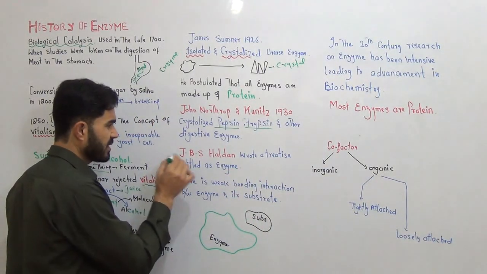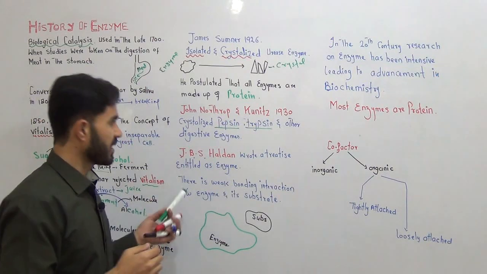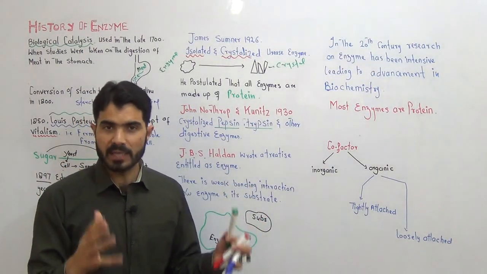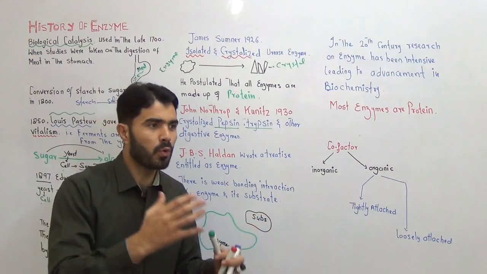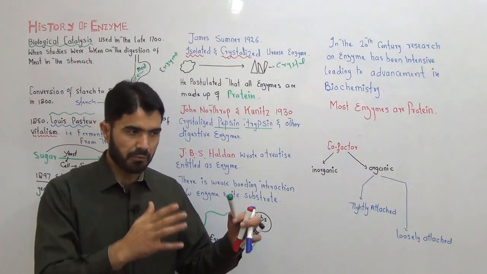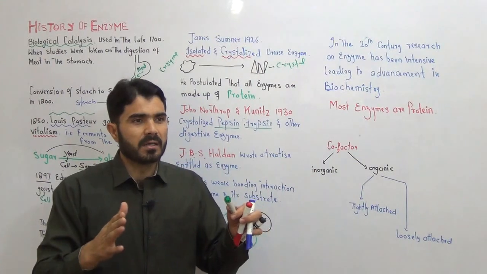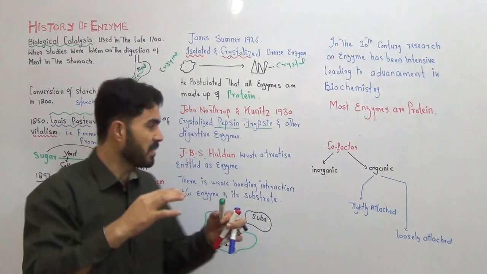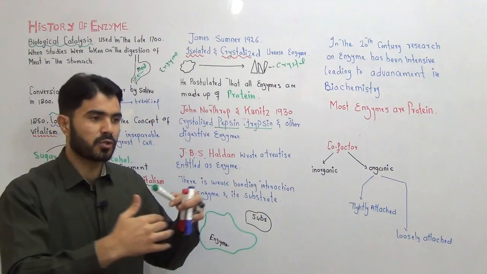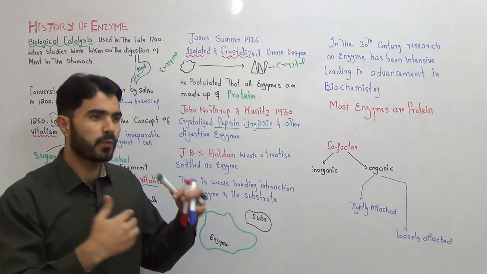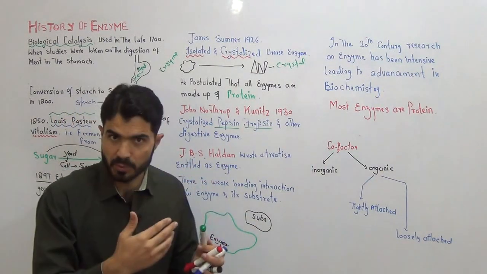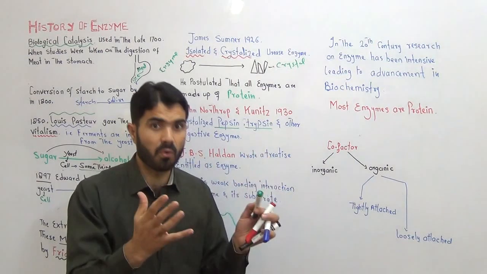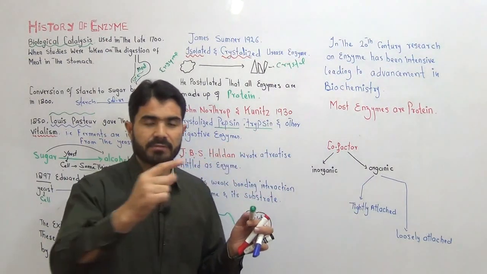Fine. Then another scientist, J.B.S. Haldane. Once a lot of research had been done on the enzyme, finally another scientist came. He wrote a book where he discussed a lot of information systematically in a proper way on the enzyme. He gave a lot of statements to prove the existence of enzyme, to prove that yes, enzymes are made of protein, to prove that yes, enzymes are involved in biological catalysis. So a book was prepared, and the title of this book was Enzymes.